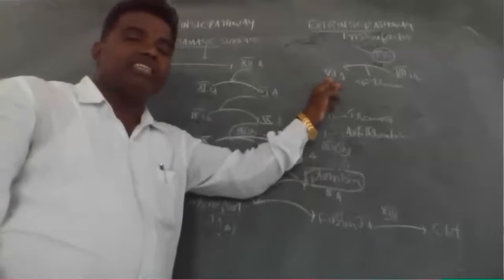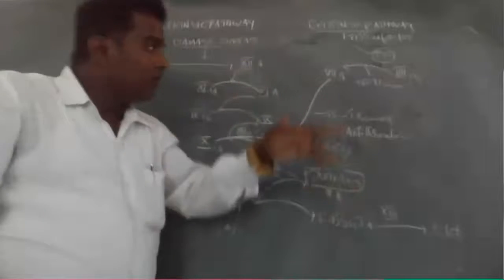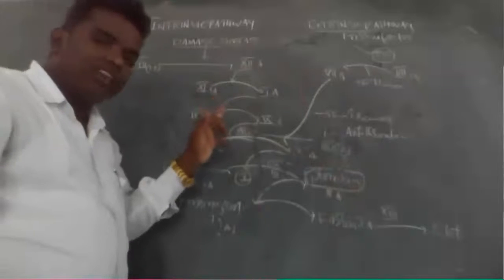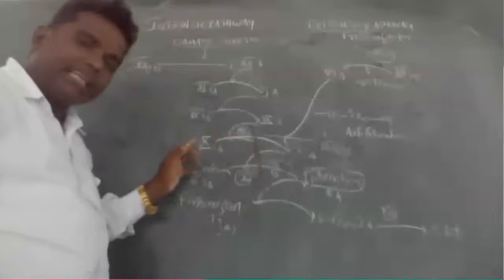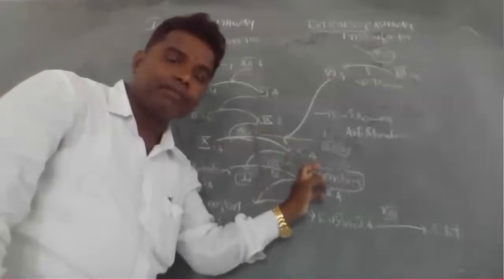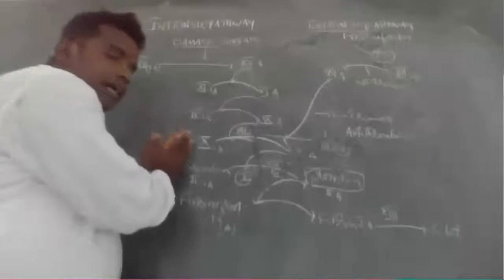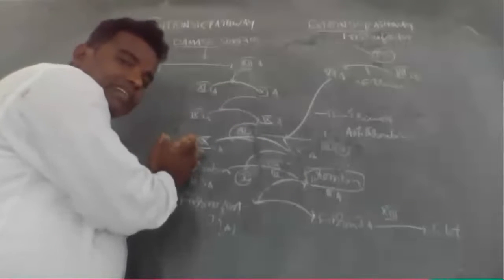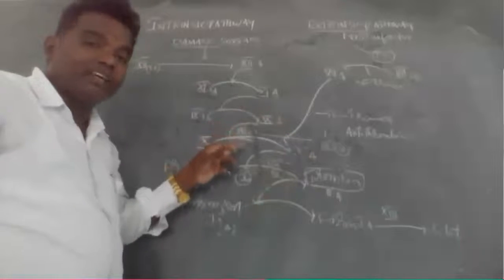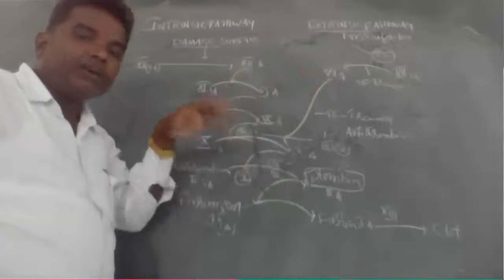When the 7th is activated, the extrinsic pathway is started. What happens? 7th A, under the influence of 8th A, activates the 10th inactive factor. Simply, what happened in the extrinsic pathway? The 10th inactive factor should be activated into 10th activated factor under the influence of 7th A and 8th A, and very important.